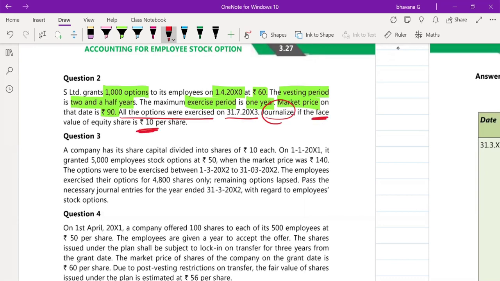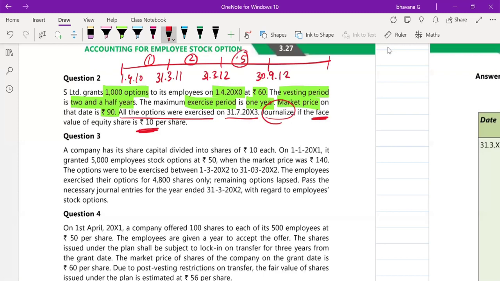Okay. So first you have to see what is the grant date here. Here the grant date is 1/4/2010, right? So 2.5 years will be your vesting period, 0.5. So this is your 2.5 years, which will be again 31/3/2011, 31/3/2012, and 0.5 years means 30/9/2013. And from here, 1 year will be your exercise period. 1 year exercise period means 30/9/2014. So this is your timeline. So throughout the period, the 1,000 options only will prevail.